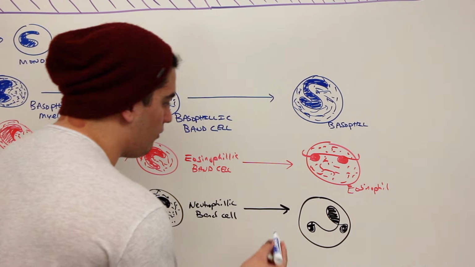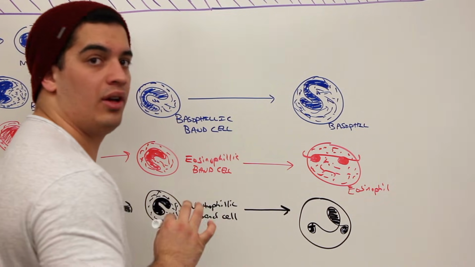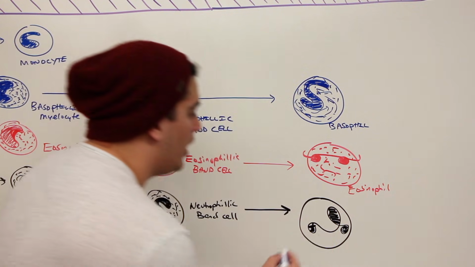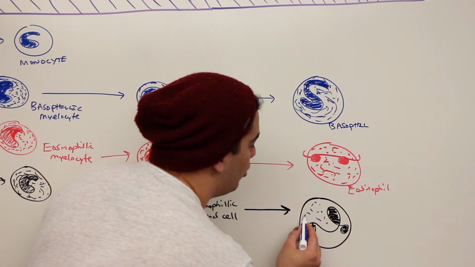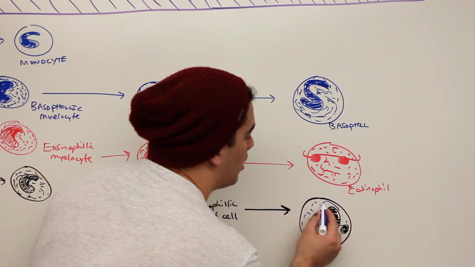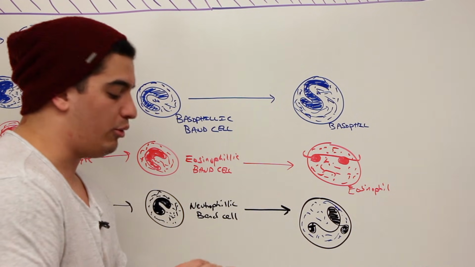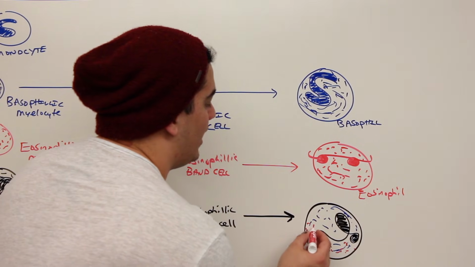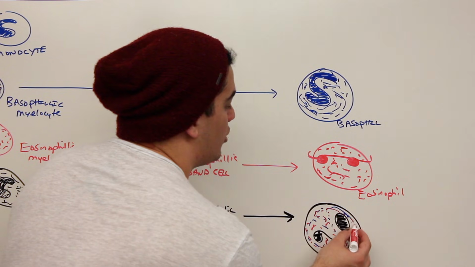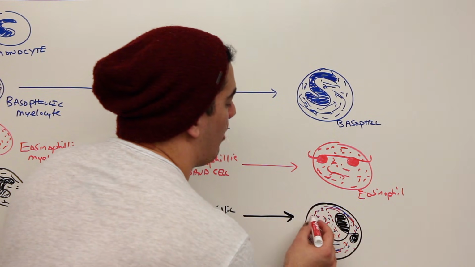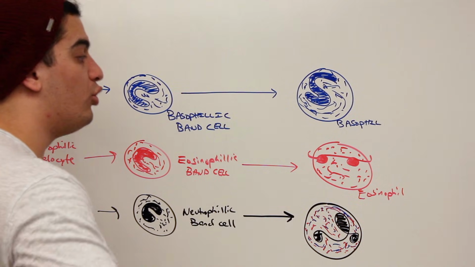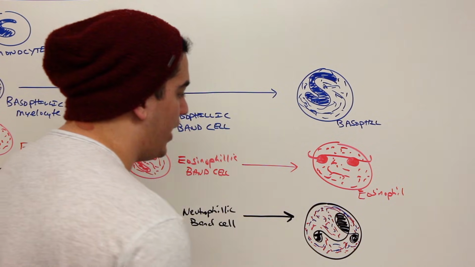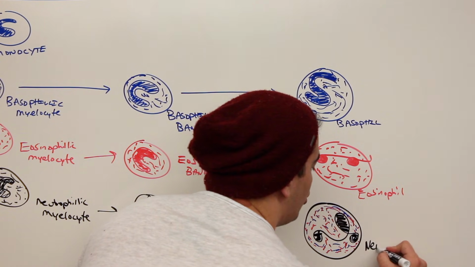What kind of granules do neutrophils have? What color do they take up? And again, I'm going to change the color, but remember, it should have been that color the whole time. He takes up methylene blue base, because the granules have affinity for methylene blue base, and some of his granules might have affinity for red eosin acid. So he would have more of a pinkish cytoplasm because it's going to be a neutral color between the acid and the base. So it's going to be a nice pink color. So again, what is this cell right here called? This is now called a neutrophil.